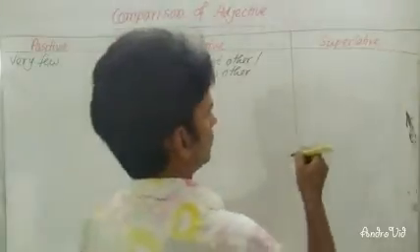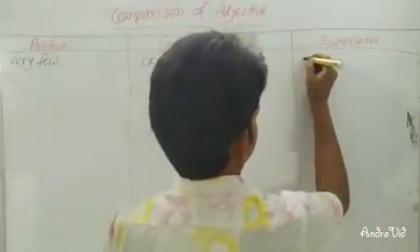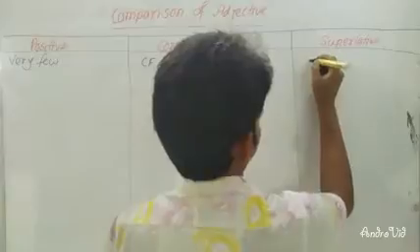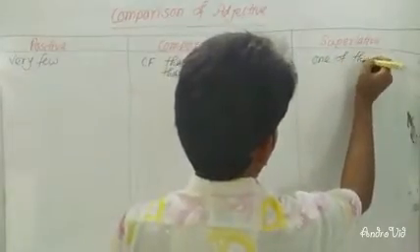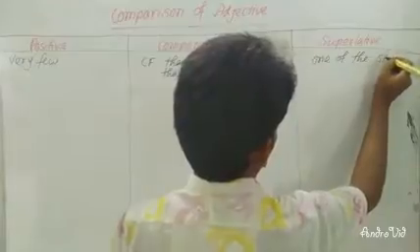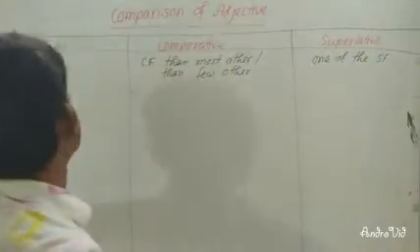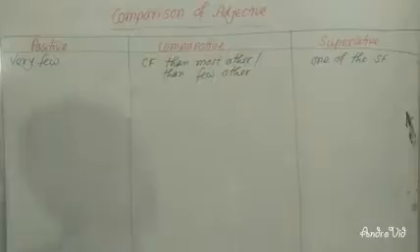In superlative form, you will have to write here subject and verb, then 'one of the', then SF. SF means superlative form. So if you have very few in positive, at the time of changing into comparative, you will have to use subject, then verb, then comparative form of adjective.